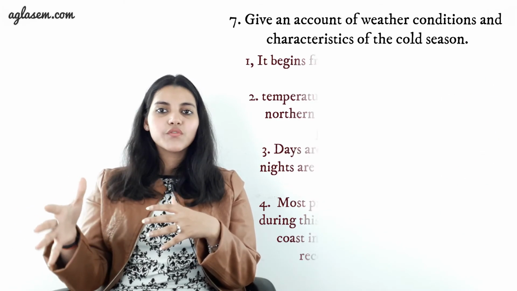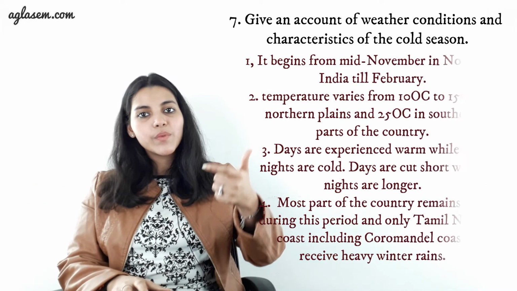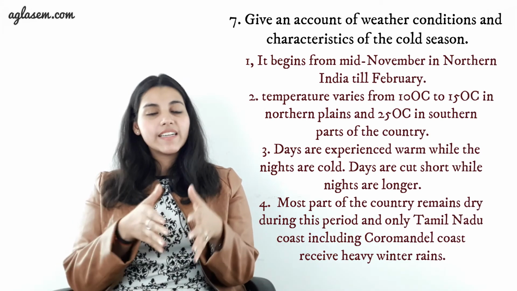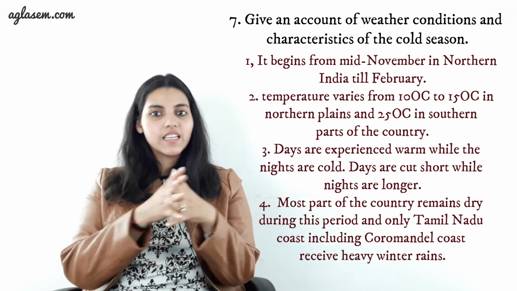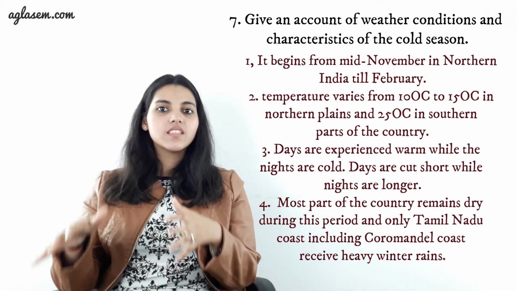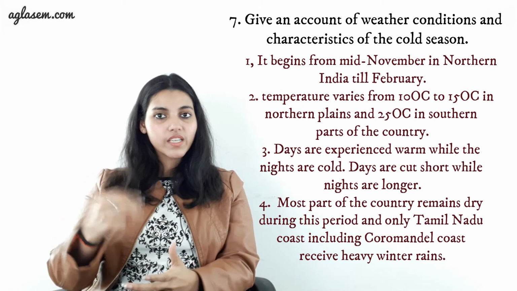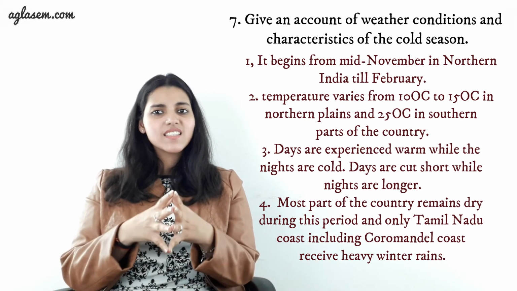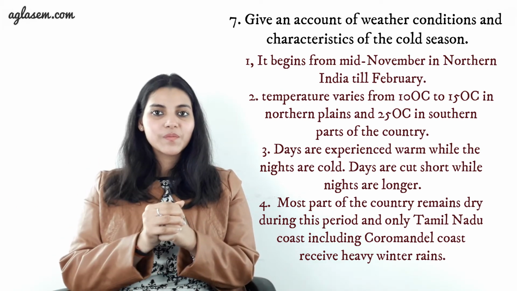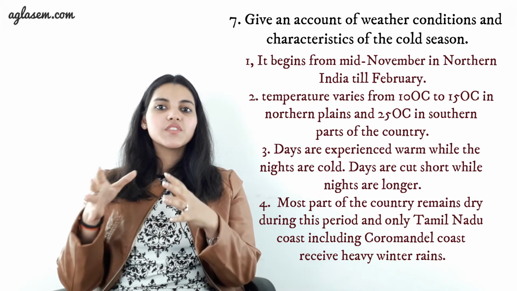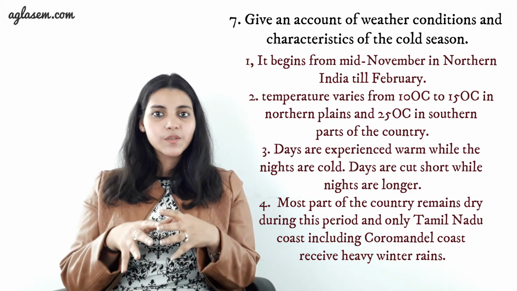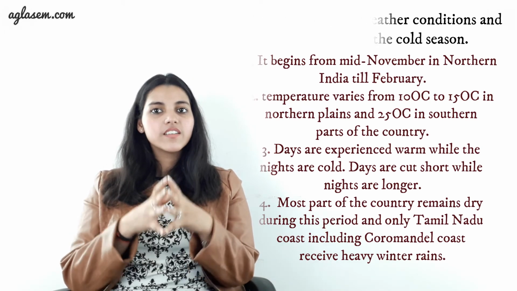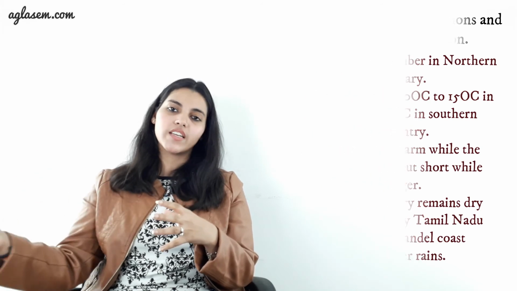Following are the characteristics of the cold season. Number 1. It begins from mid-November in northern India till February. Second, temperature varies from 10 degrees Celsius to 15 degrees Celsius in northern plains and 25 degrees Celsius in southern parts of the country. Number 3. Days are experienced warm while the nights are cold. Days are cut short while the nights are longer. Point 4. Most parts of the country remain dry during this period, and only the Tamil Nadu coast including Coromandel coast receives heavy winter rains.